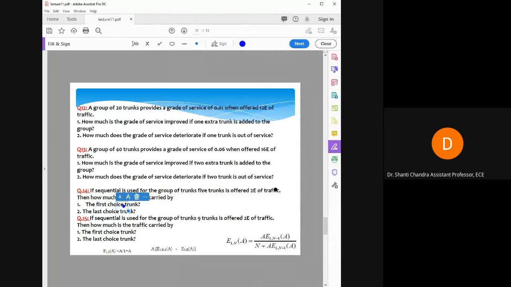Calculate it and write your value in the chat box. If you are not getting my point, write in the chat box that you are not getting it, and I'll explain again.